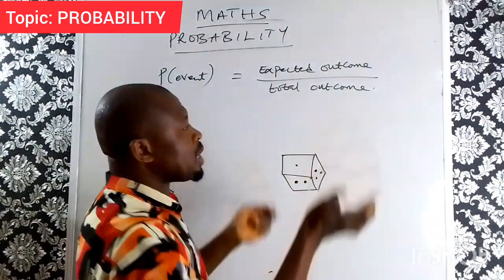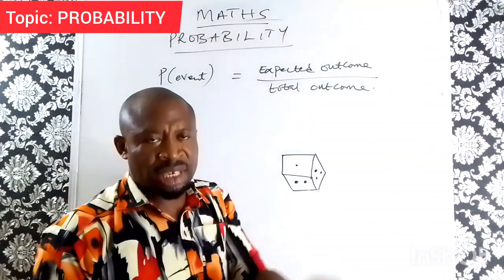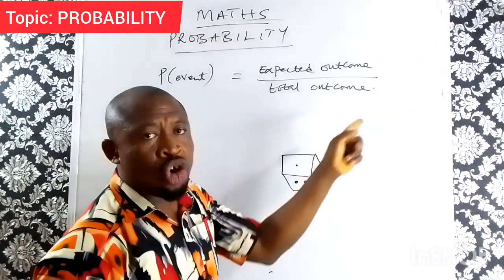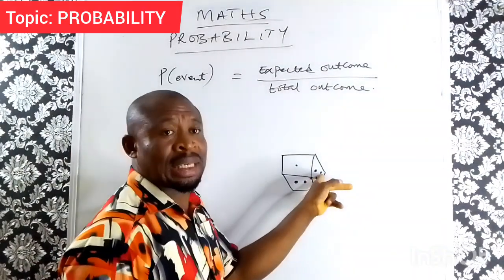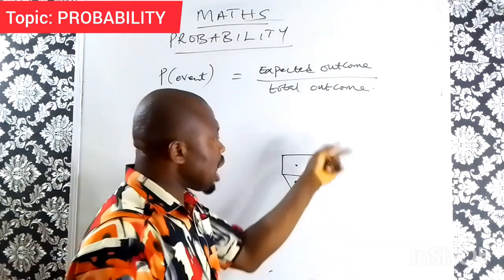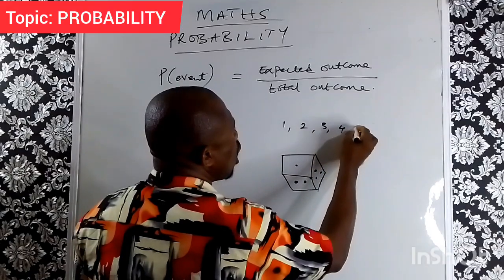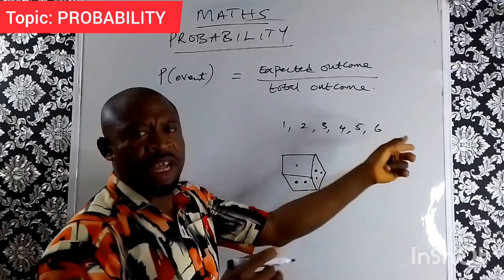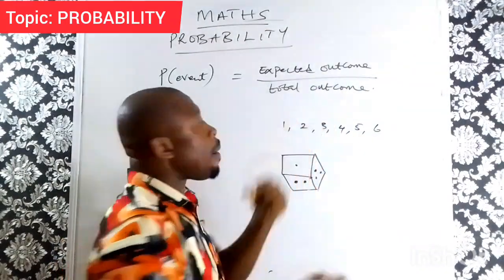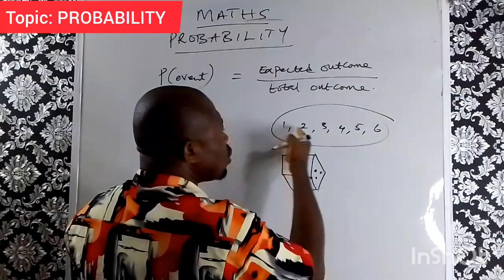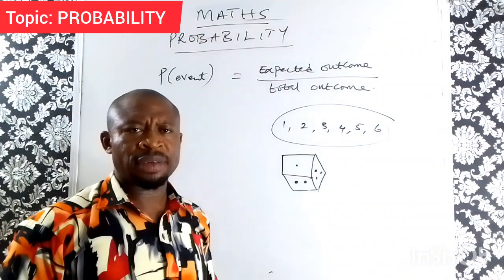So the expected outcome there is any side that you desire, while the total outcome is all of them. You count here as 1, here as 2, here as an independent value, which is 3. If you count all the 6 values, you have 1, 2, 3, 4, 5, and 6. Each of these represents an expected outcome, but all of them together are 1, 2, 3, 4, 5, 6. The total outcome there is 6. That one is number 1.